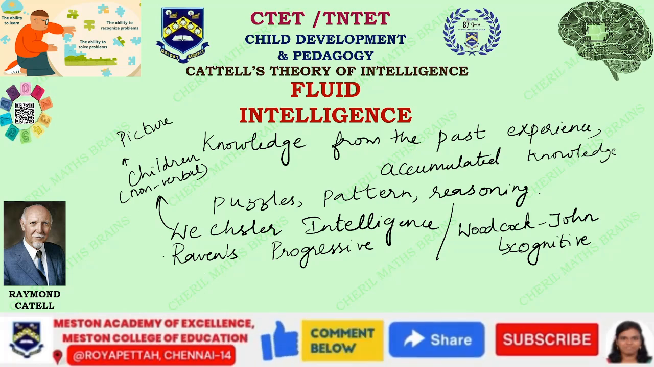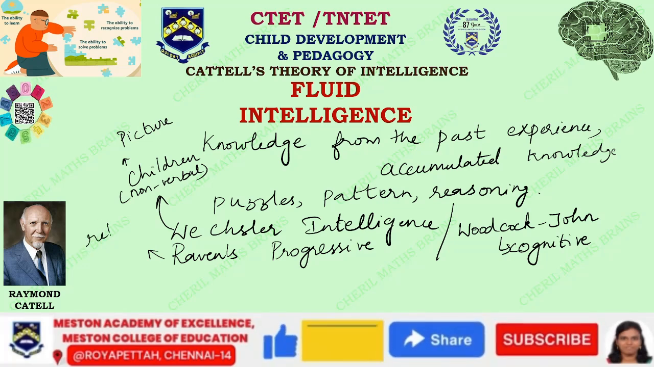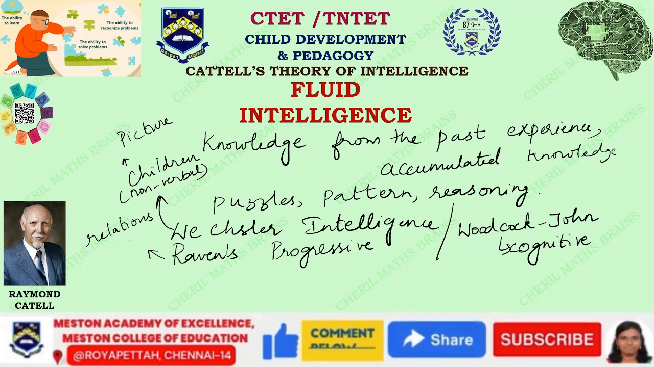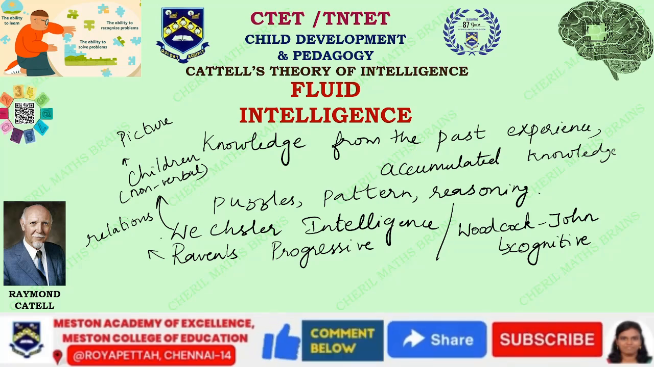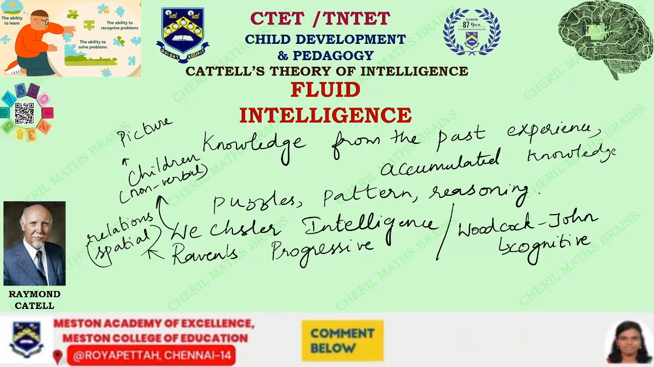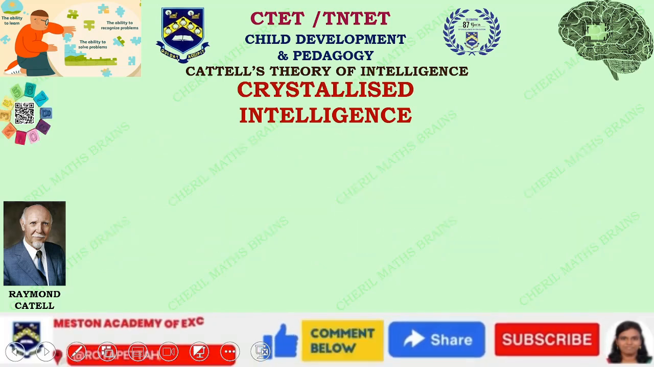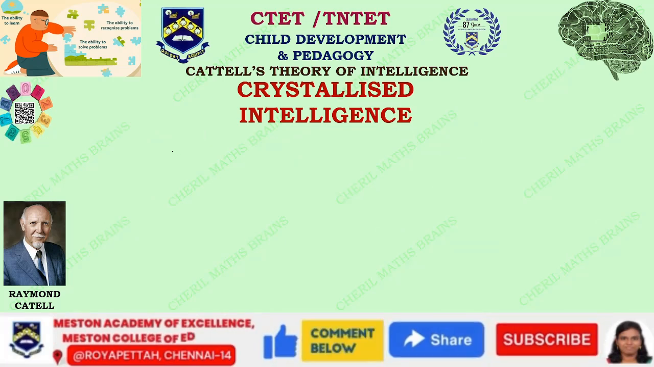The next one is Raven's progressive test, which evaluates the relationships, discerning the relationships among the various mental representations. It is the ability to notice pertinent features and spatial positioning, so it deals with spatial factors. That is the Raven's progressive matrices. Next we'll get into crystallized intelligence.